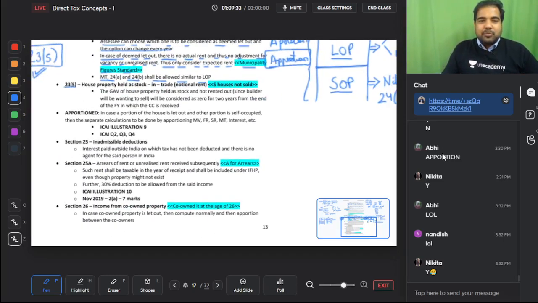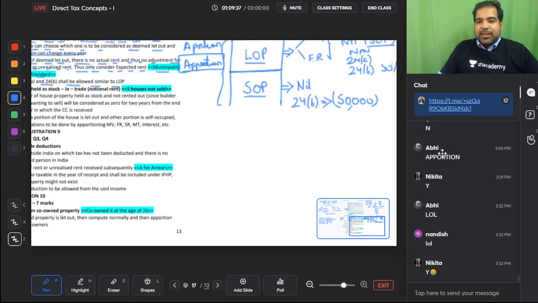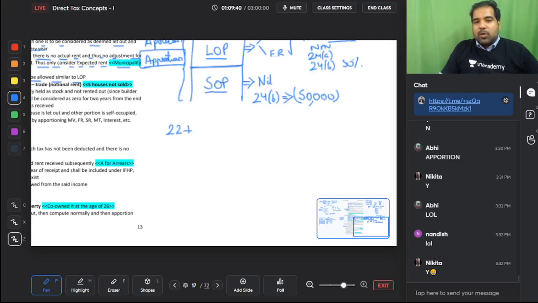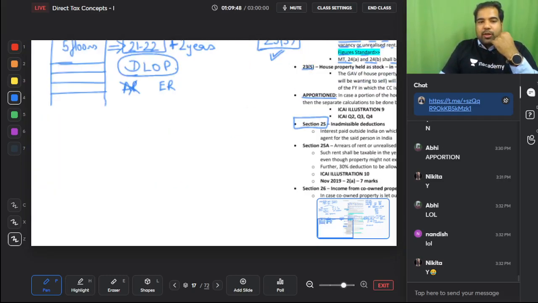Alright, perfect, that is apportioned. Now section 25. Guys, we are done with 22, 23 and 24. 24 has two deductions, A and B, A for ad hoc, B for borrowing. Now 25, I'm going to tackle it here, section 25.